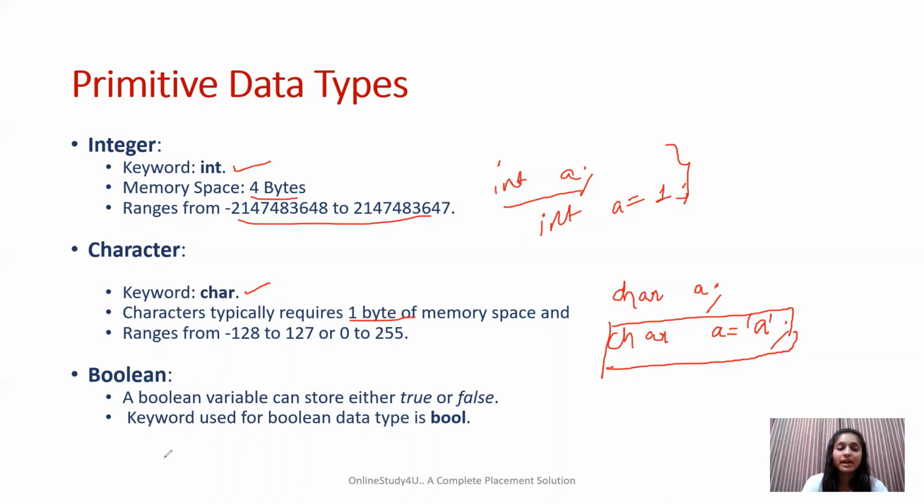Coming on to the third, that is the Boolean data type. Boolean is something which is used to store a value either true or false.